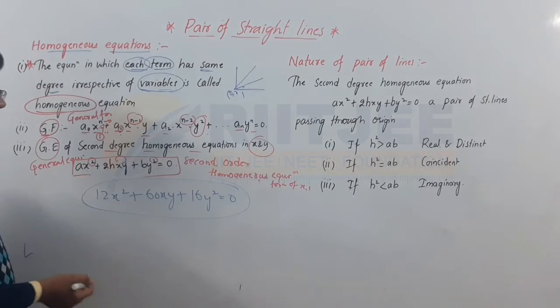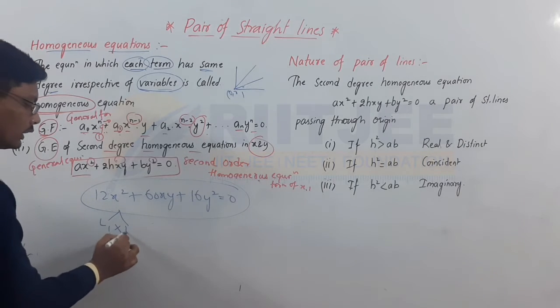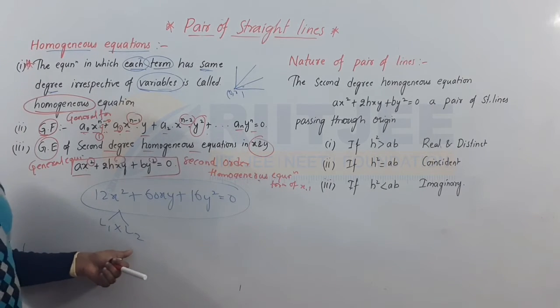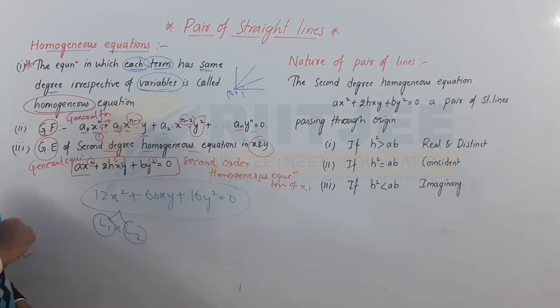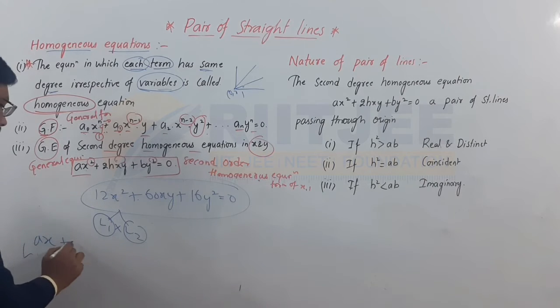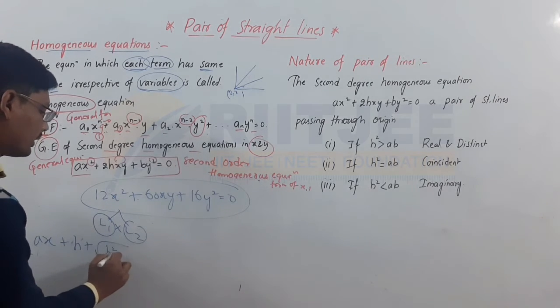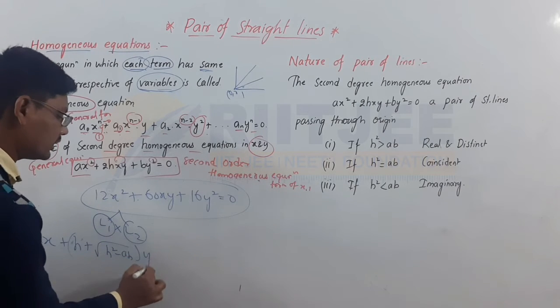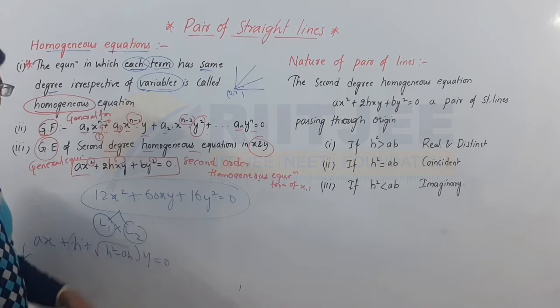If you want to find this, here this is a combination of L1 and L2. If you want to find L1 and L2 from this expression, this is the formula: ax plus or minus h plus root of h square minus ab of y is equal to 0. Here we don't have a constant term, so it is passing through origin.